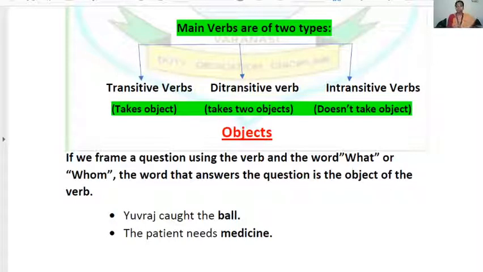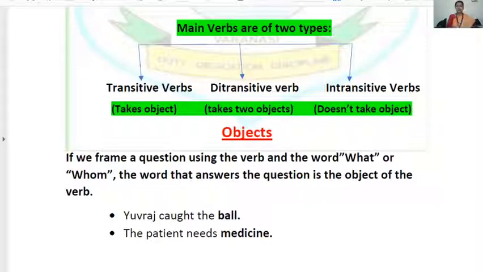In the given sentence, to the main verb, I'm talking about the main verb, not the helping verb, you have to ask two questions. What are these two questions? The first question you ask with what, and the second question you ask with whom. And if you get the answer, that answer is your object.